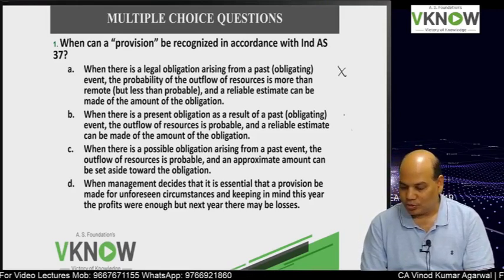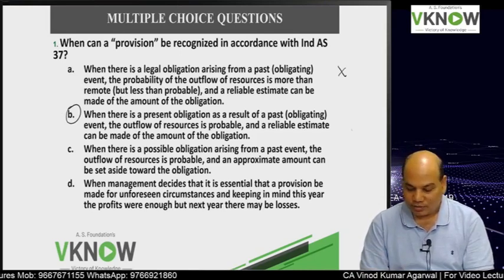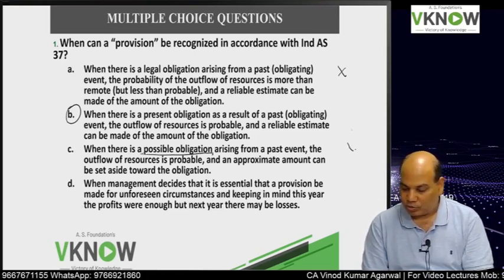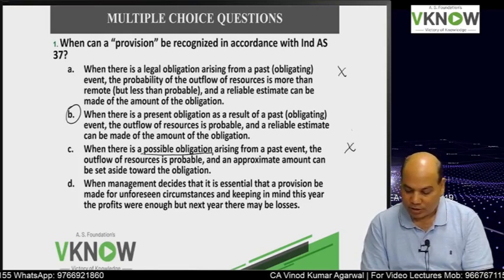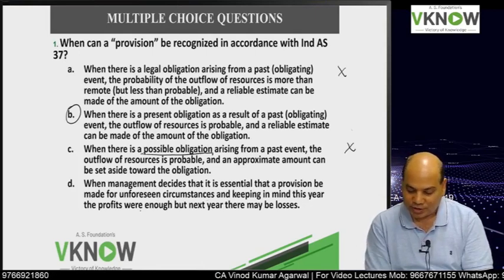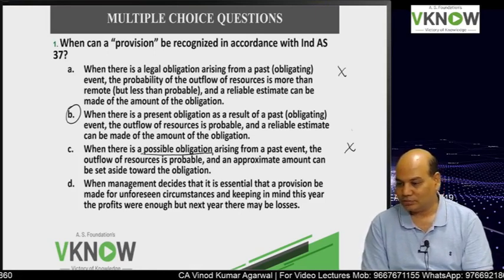It seems to be okay. So I'll just put a circle here. So this is a possible candidate for our answer. When there is a possible obligation, so the moment you see possible obligation, it can't be provision. When management decides that it is essential that a provision be made for unforeseen circumstances, keeping in mind this year the profits were enough but next year there may be losses.